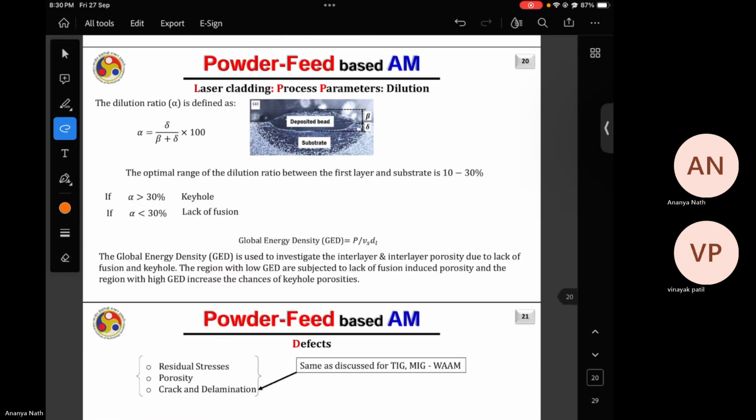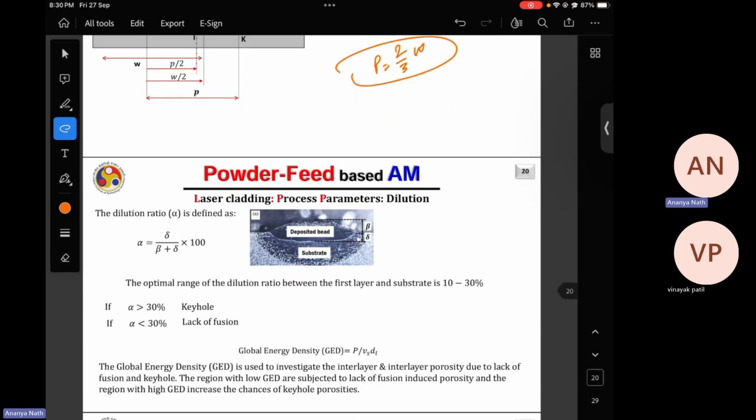And if you are doing welding, we need the dilution to be very high. But in case of DED, we don't want dilution to be very high. Otherwise, with each layer deposition, you will remelt 2 or 3 previously deposited layers, and you will basically damage the metallurgical property of each layer. So that's why we don't go for very high dilution. We need a little bit of dilution which is needed to fuse two consecutive or two adjacent layers.